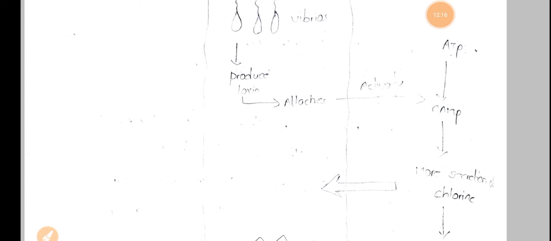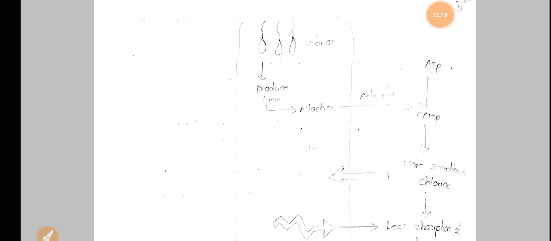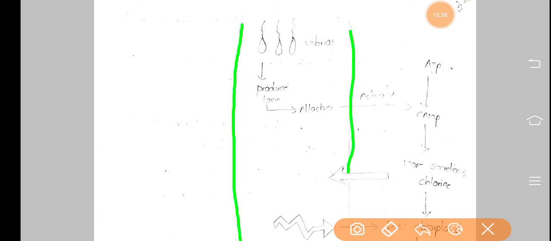If you see the diagram here, hope you can observe this diagram. This is the Vibrio cholerae bacteria, and it will attach to the small intestine and produce toxins.